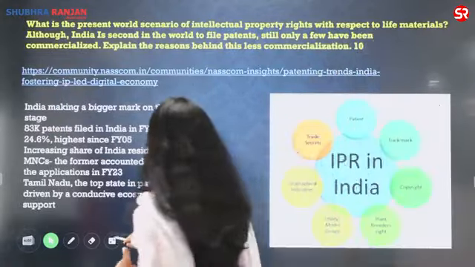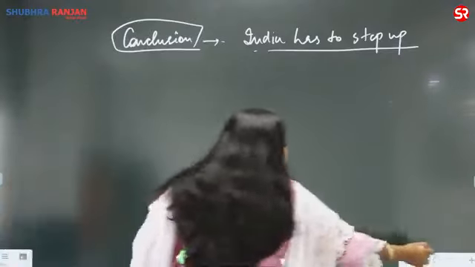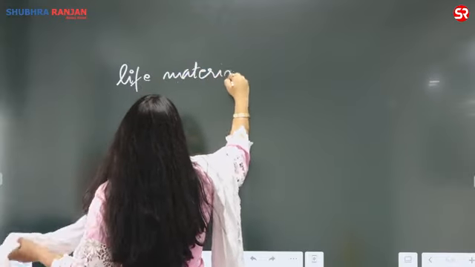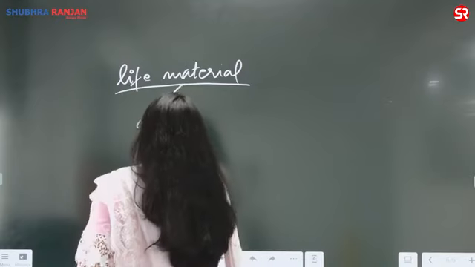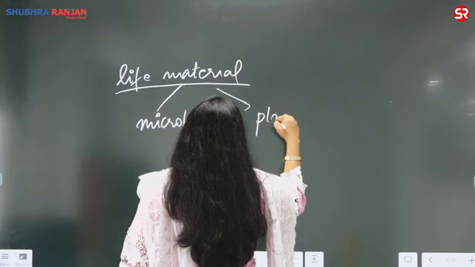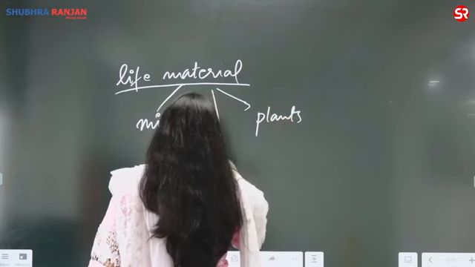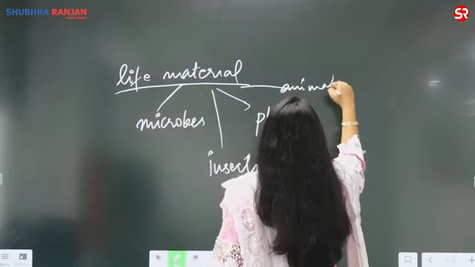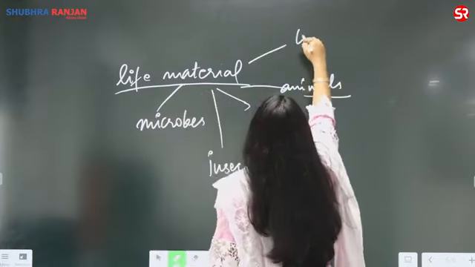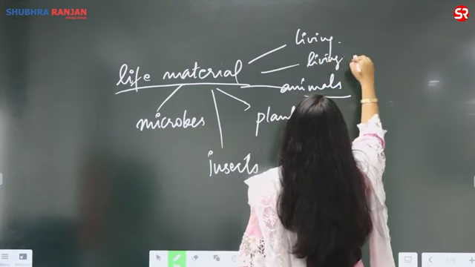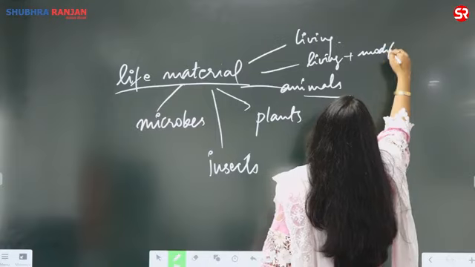So सबसे पहले मेरे पास life material क्या है? Right? They can either be normal living or living and modified. So they can also be genetically modified.